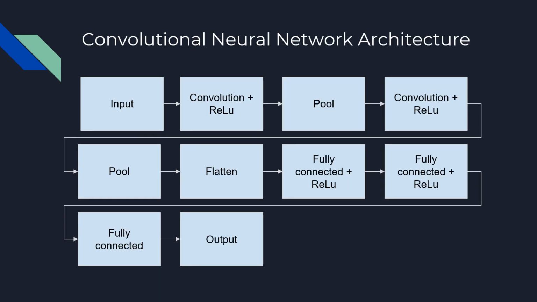As you can see, here is our convolutional neural network architecture. We start with an input layer, then we go to our 8 hidden layers until our output. Our hidden layers are our convolution and ReLU activation layer, going into a pool, and then another repeat of that, into a flattened layer, and then we go to our fully connected and ReLU activation layer twice before going to fully connected and reaching our output.